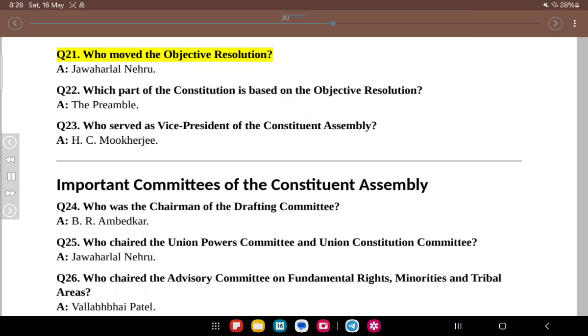Q21. Who moved the objective resolution? A. Jawaharlal Nehru. Q22. Which part of the Constitution is based on the objective resolution? A. The preamble. Q23. Who served as vice president of the Constituent Assembly? A. H.C. Mukherjee.